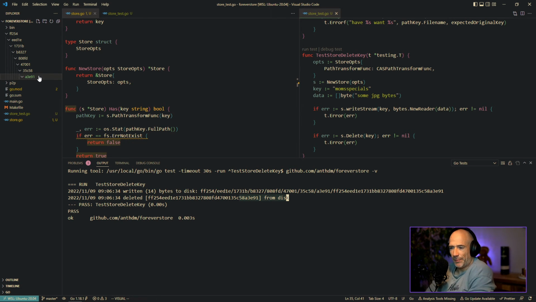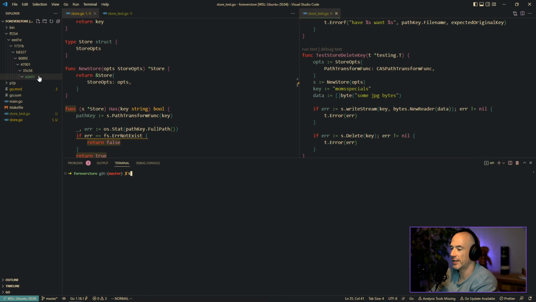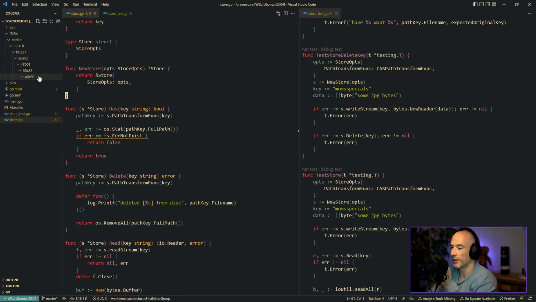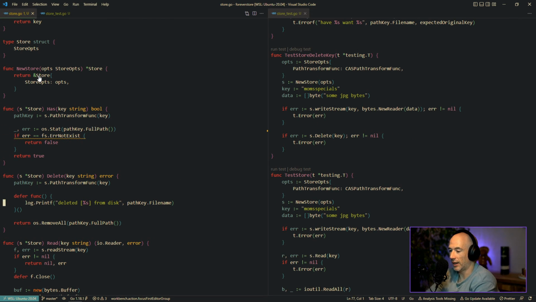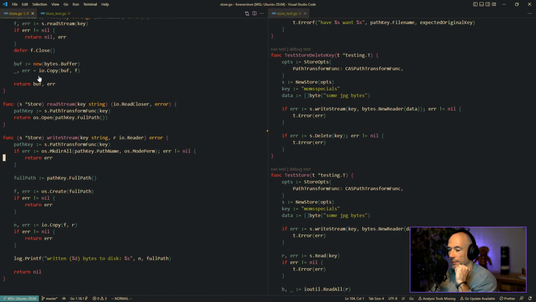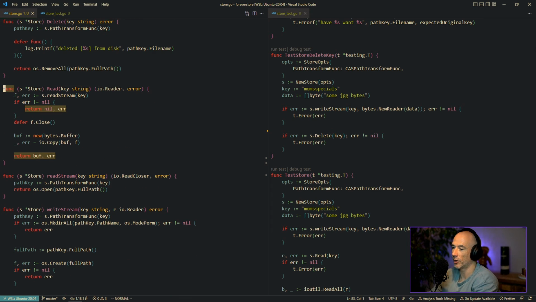Oh man. So what do we do? Do we remove these folders also, or what is this? I thought remove all would remove the whole shebang. Not gonna lie.